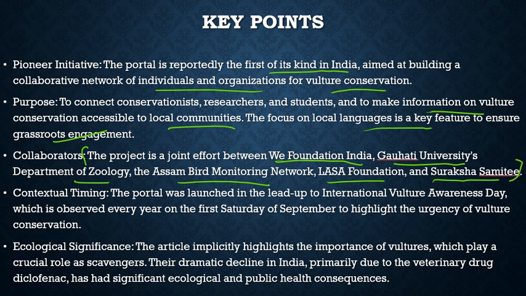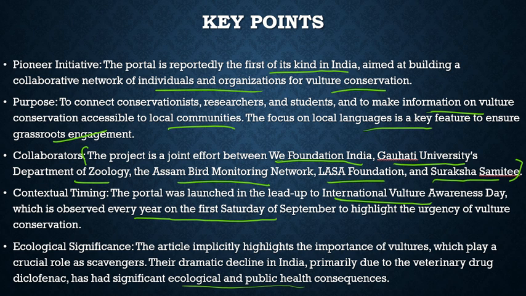Contextual timing. The portal was launched in the lead up to International Vulture Awareness Day, which is observed every year on the first Saturday of September, to highlight the urgency of vulture conservation. Ecological significance. The article implicitly highlights the importance of vultures, which play a crucial role as scavengers. Their dramatic decline in India, primarily due to the veterinary drug diclofenac, has had significant ecological and public health consequences.